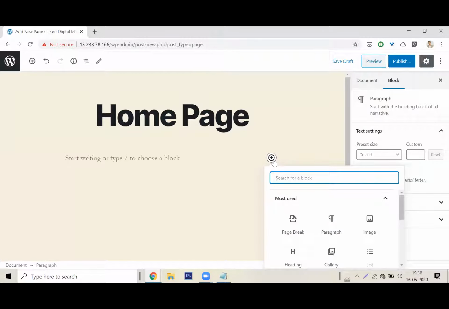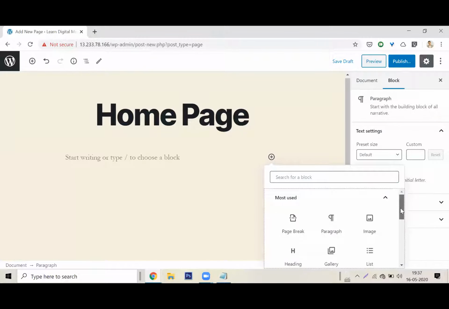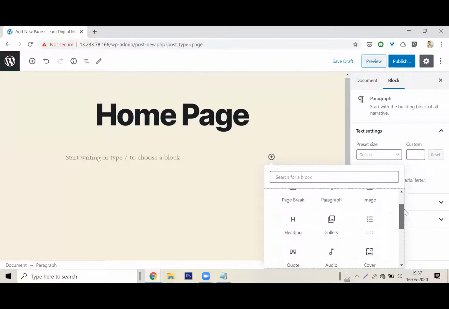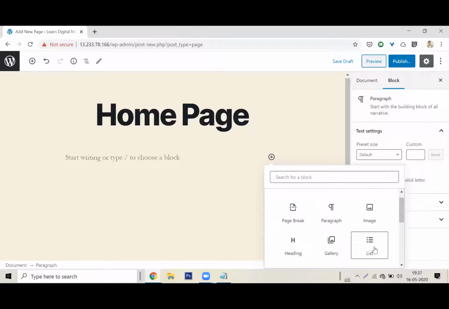I will click plus here and look at this. This is your WordPress options of whatever you want to put here. There are various options. Let us look at the options. I can add a paragraph. I can add an image. I can add a heading. I can add a list. Okay, let me start by adding a heading.